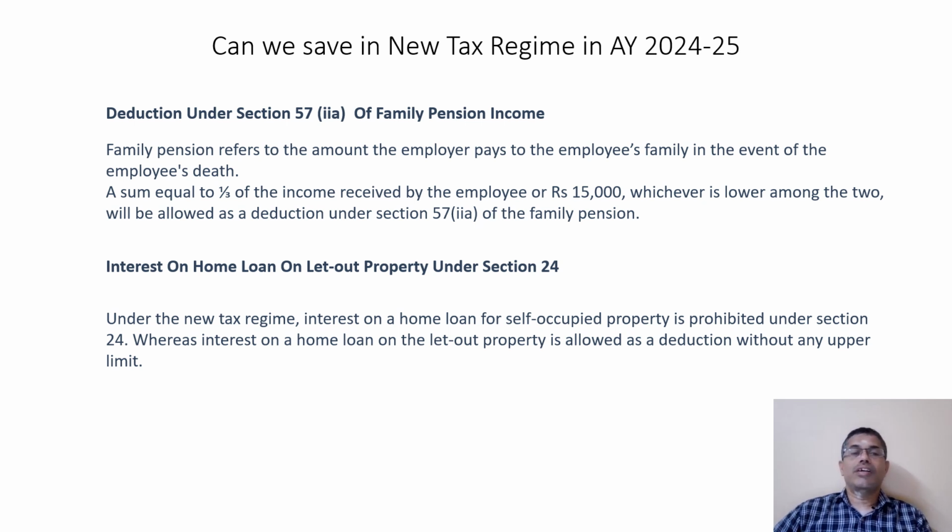Next, interest on housing loan on let-out property under section 24. In this case, there are two elements. First one is self-occupied. Self-occupied property interest is fully prohibited, whereas let-out property interest can be claimed as deduction without any limit.